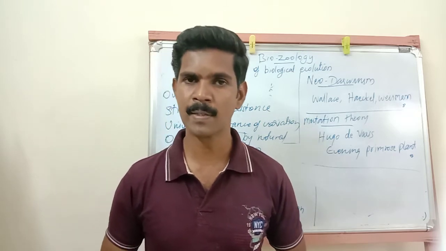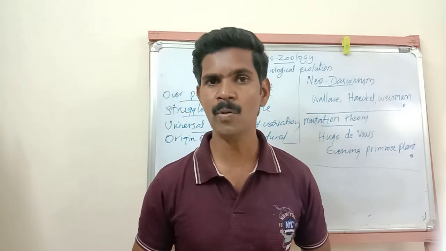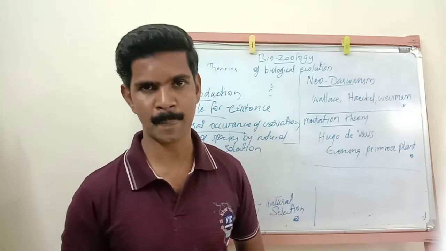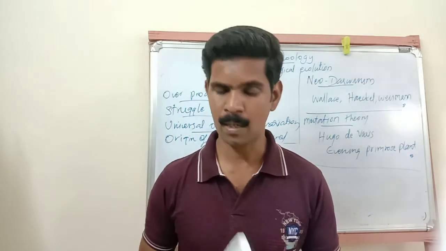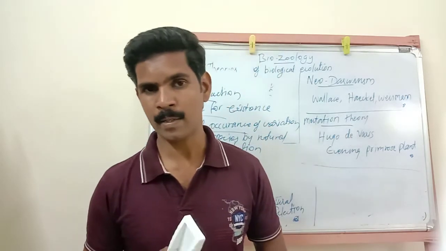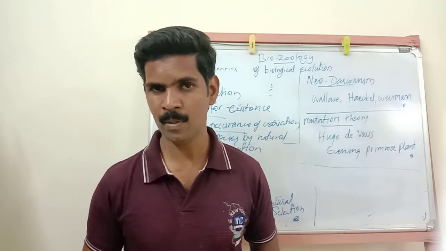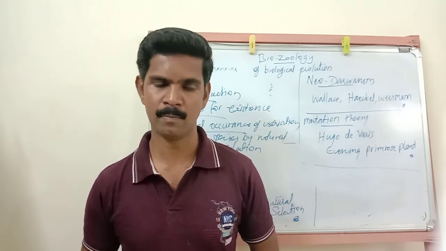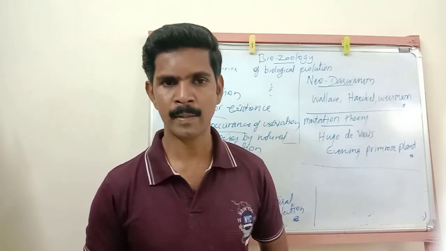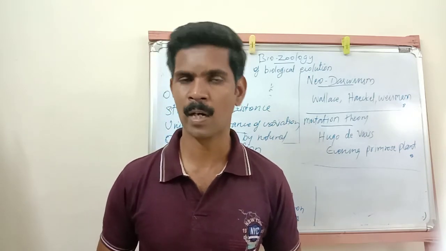So now we have completed some objections to Darwinism theory. Hope you understood. What theories have we completed? Lamarckism, Neo-Lamarckism, Darwinism. Understand? The objections to Darwinism are very important for the 3-mark question. Then the next theory is called Neo-Darwinism.